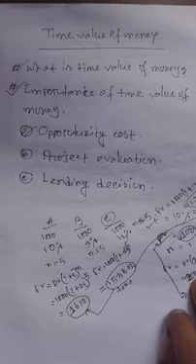Without converting the expected income of the project into a present value, we cannot take any long-term decisions. This is the most important topic.